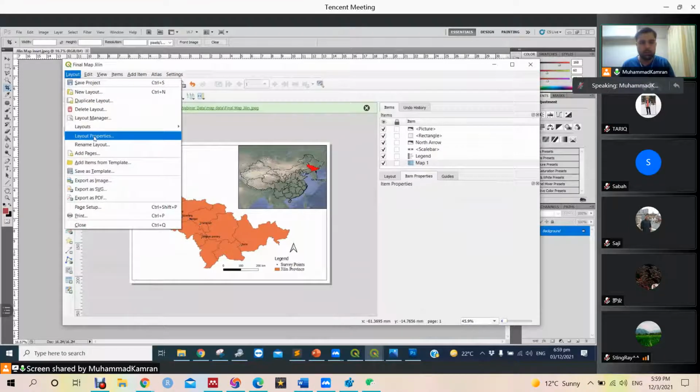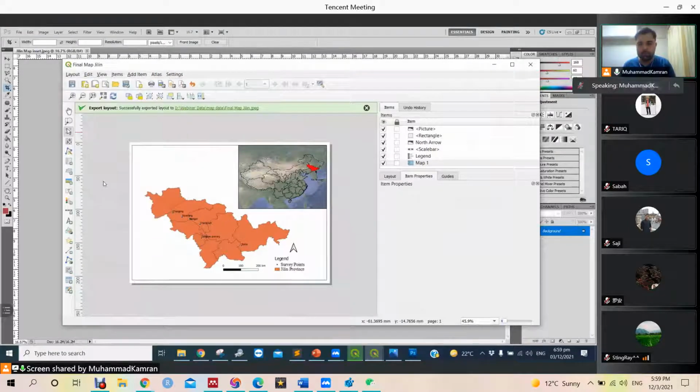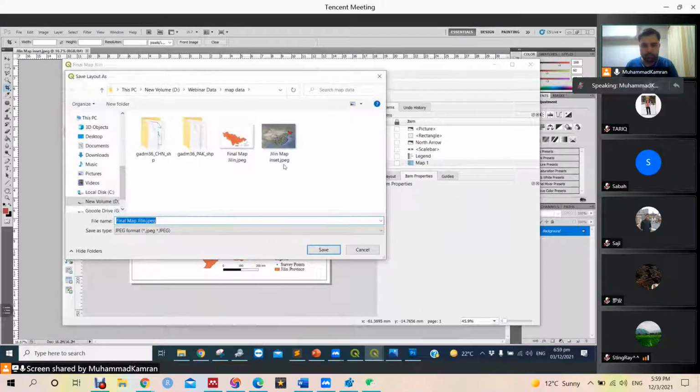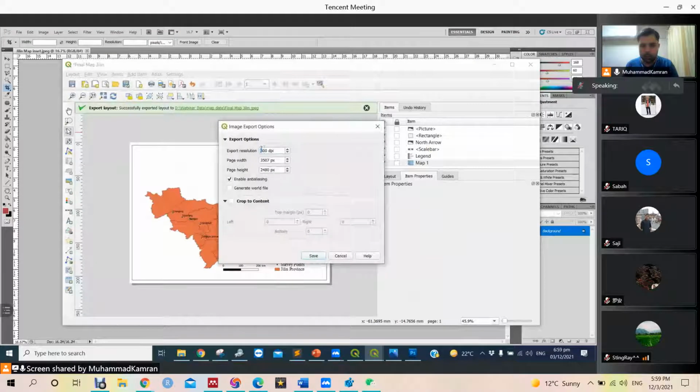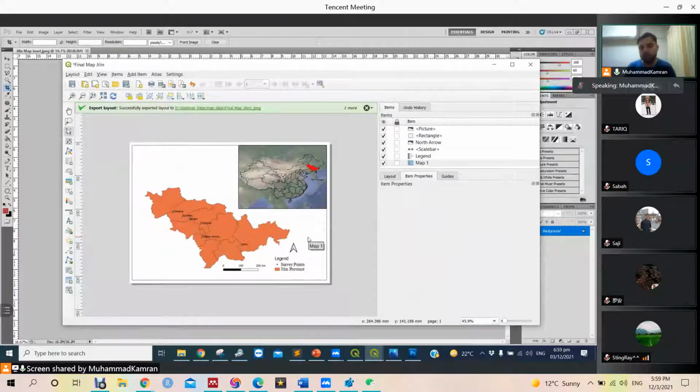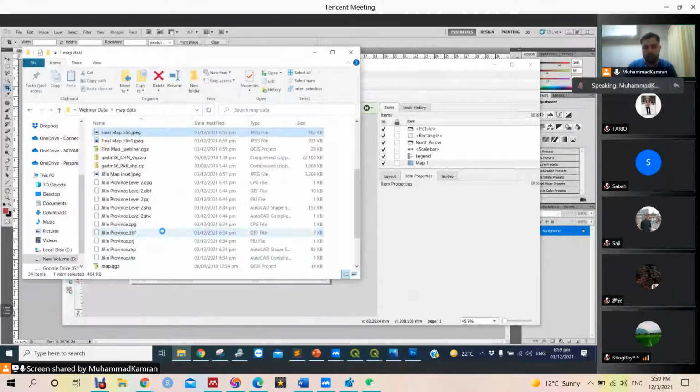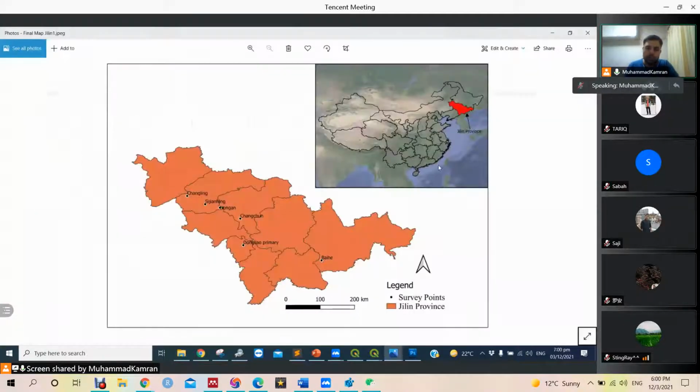So we are going to export it again. Final map Jilin, we can say 1. And next we should export it again to 300 or higher resolution, and it's done. So final map Jilin 1, let's open it. Okay, so here it is. This is our map that we just made.